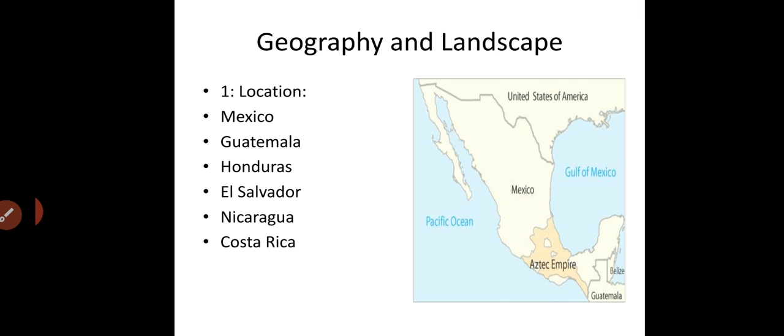The Aztec Empire was located in the area that is now Mexico, Guatemala, Honduras, El Salvador, Costa Rica, and Nicaragua. And the map to the right shows you the area of the ancient Aztec Empire. Look at the map to the right to see the Aztec Empire.